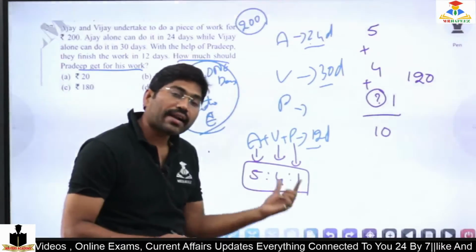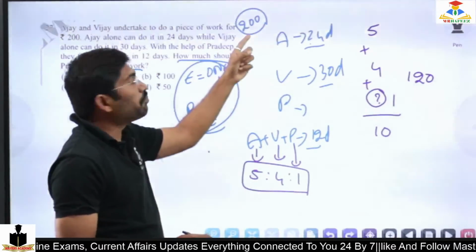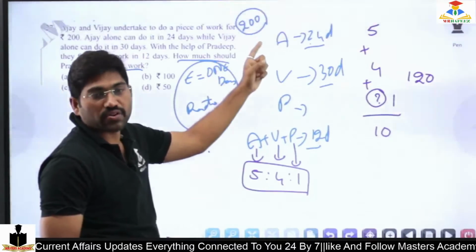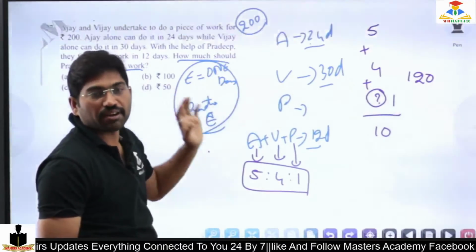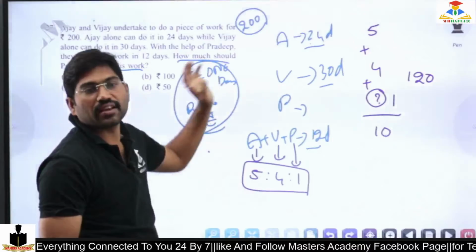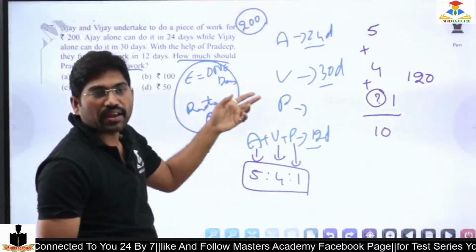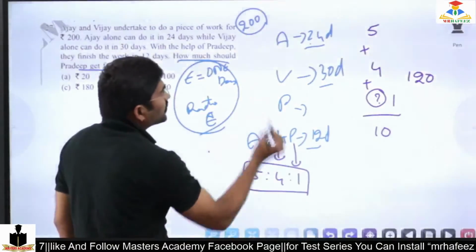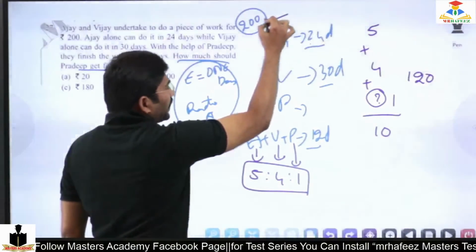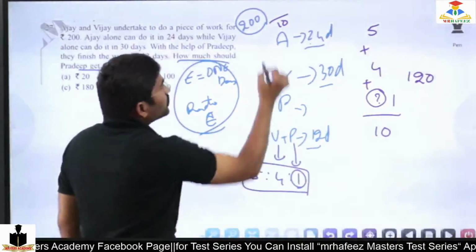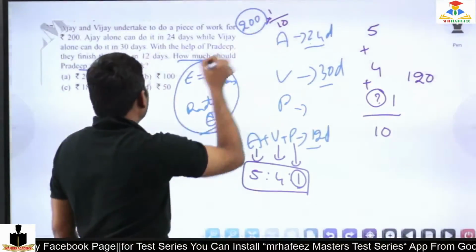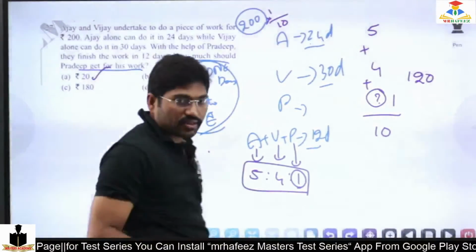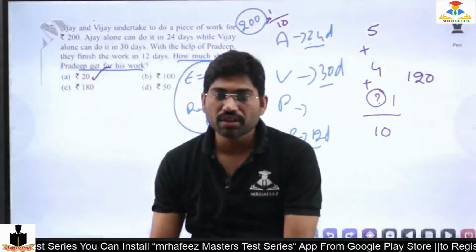According to this only, the wage will be distributed among A, V and P. A refers to Ajay, V refers to Vijay and P refers to Pradeep. The total number of parts is 10. Pradeep's part is 1, so 1 by 10th part is 20 rupees. So answer over.